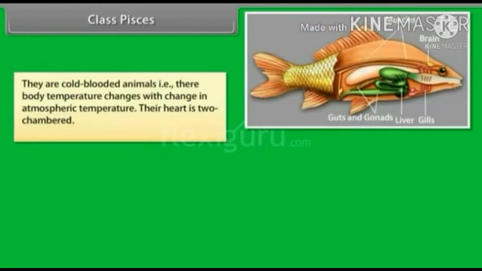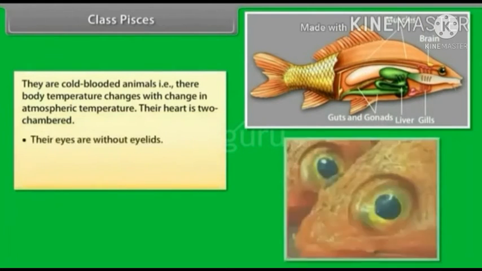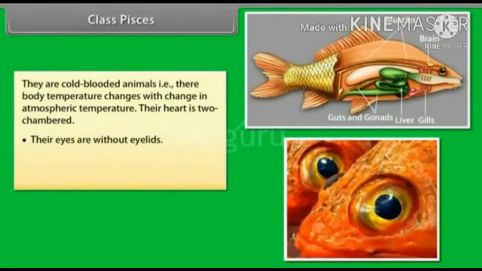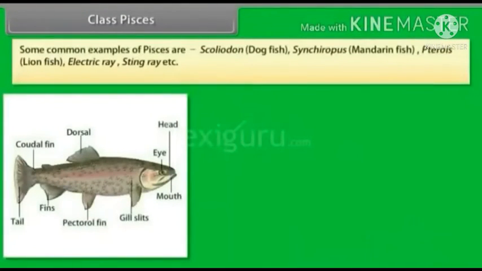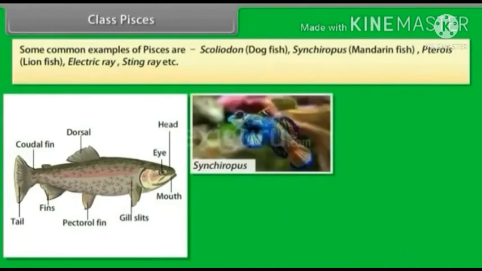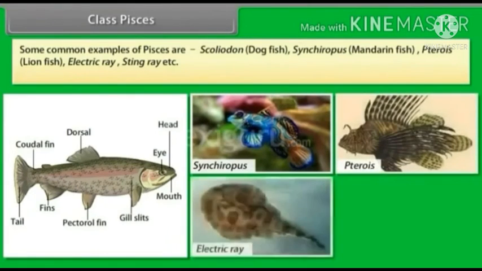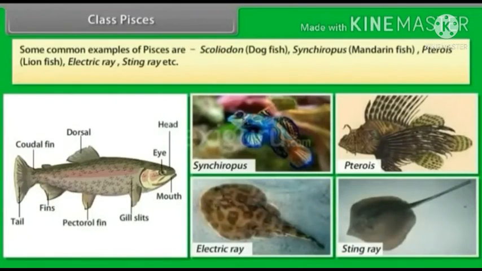They are cold-blooded animals, that is, their body temperature changes with change in atmospheric temperature. Their heart is two-chambered. Their eyes are without eyelids. They have nostrils and they lay eggs. Some common examples of Pisces are Scoliodon, dogfish, Synchiropus, mandarin fish, Pterois, lionfish, electric ray and stingray.